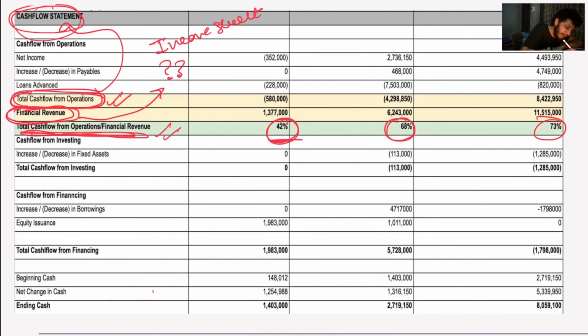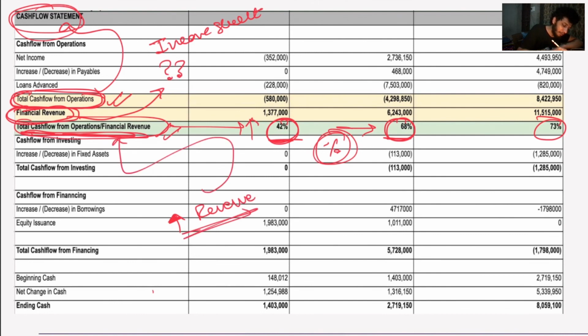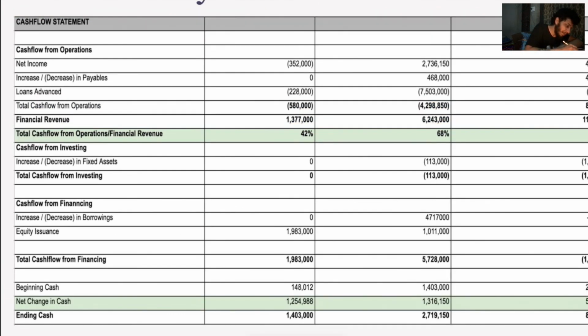There is no fixed percentage threshold here. The higher the percentage, the better, right? So we want to calculate this ratio to monitor how the increase in the financial revenue or sales has affected the cash flow of the operations. Ideally speaking, there should be a similar increase. So let's say there is an increase in the financial revenue, there should be a similar increase in the cash flow of operations.